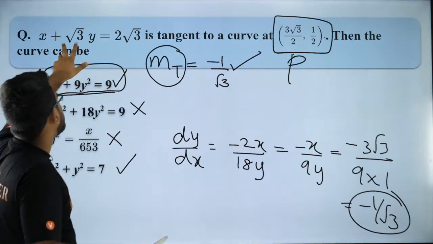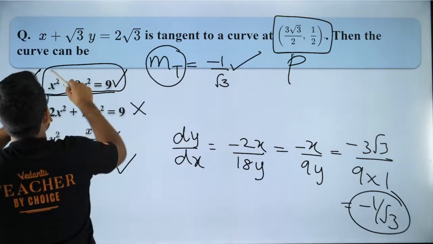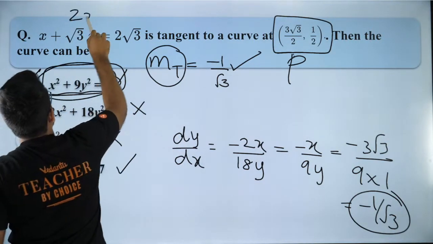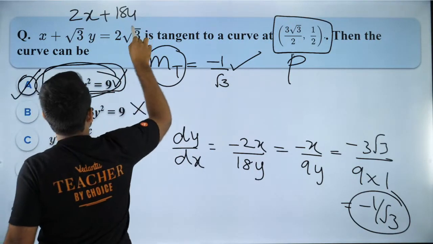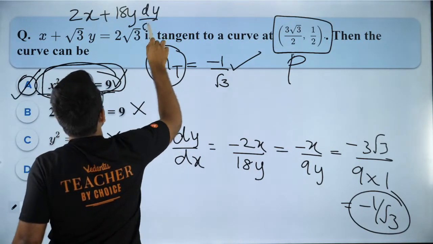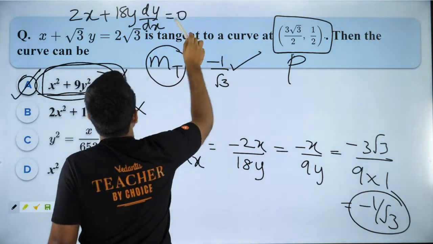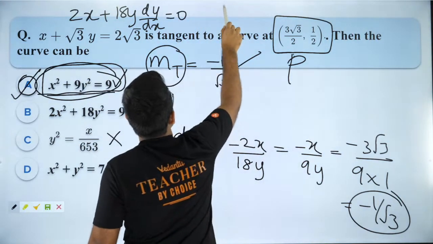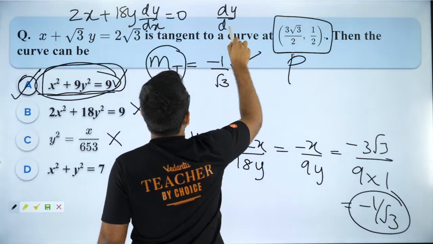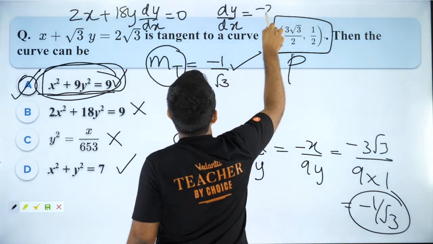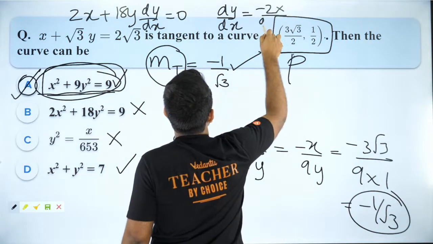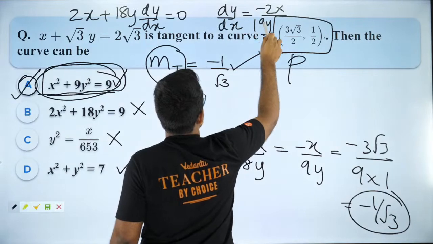How minus 2x? Guys, differentiate this now. Differentiate this: 2x plus 18y dy by dx is equal to 0. I didn't want to do it step by step. So dy by dx is equal to minus of 2x by 18y, or minus x by 9y.